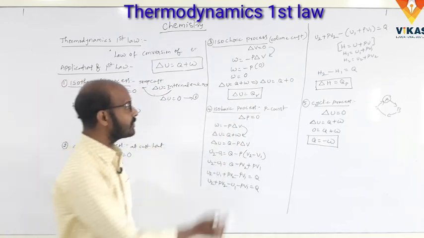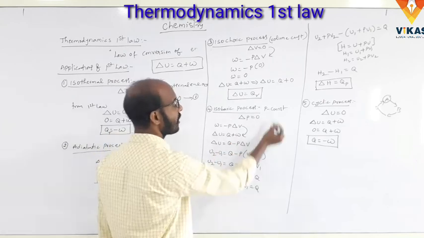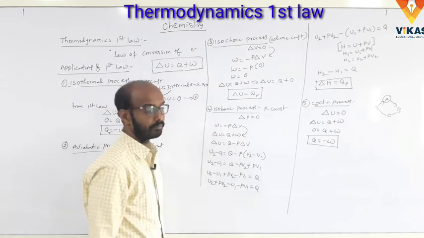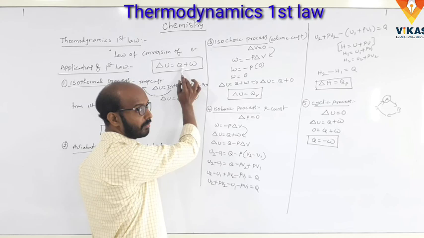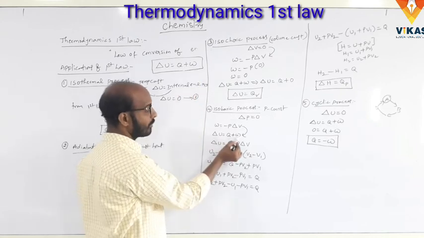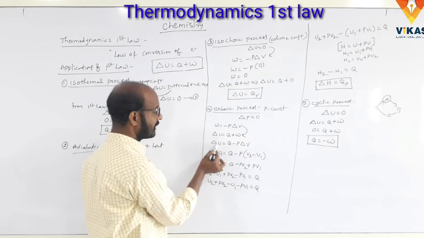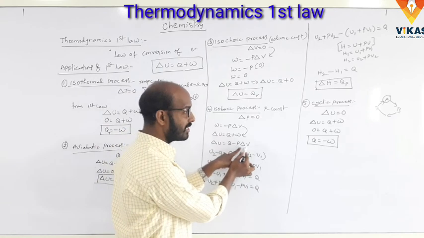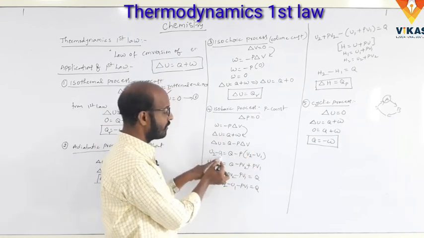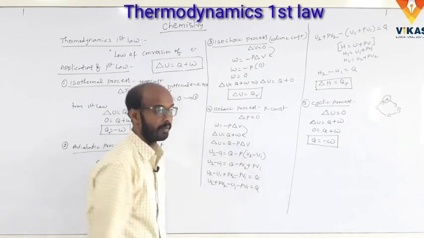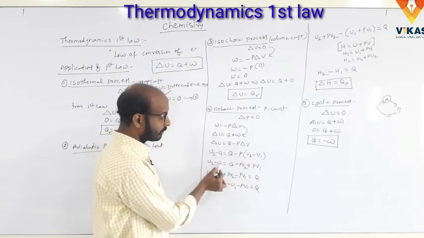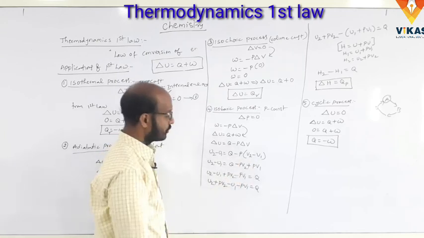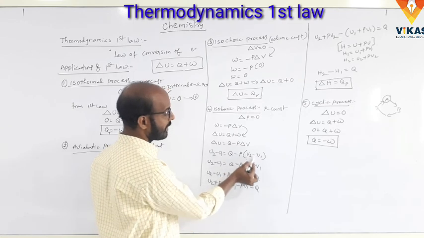And the isobaric process. Here in the isobaric process, pressure is constant, so delta P is equal to 0. We know the work done, W is equal to minus P delta V. Substitute the W value in the first law of thermodynamics: delta U is equal to Q plus W, W is equal to minus P delta V, so delta U is equal to Q minus P delta V. Here delta U is the change in internal energy and delta V is the change in the volume. So we write U2 minus U1 is equal to Q minus P into V2 minus V1. Multiplying with minus P, Q minus PV2 plus PV1.